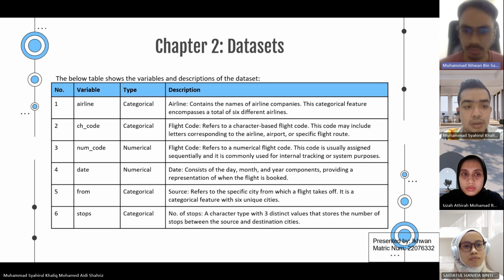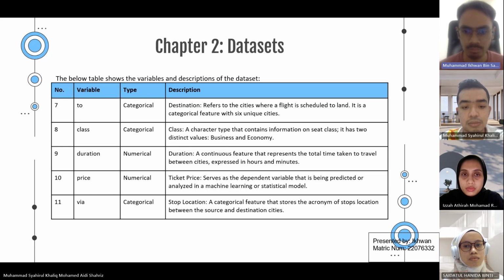There are a total of 11 variables obtained, such as airline, flight code, booking date, destination, price, and etc. The ticket price is the target variable for this prediction. It is influenced by all the other variables, capturing the overall cost of the flight. Flight code, which are CH underscore code and num underscore code, are unique identifiers used to distinguish the individual record for each sample. That's a brief about the data descriptions.